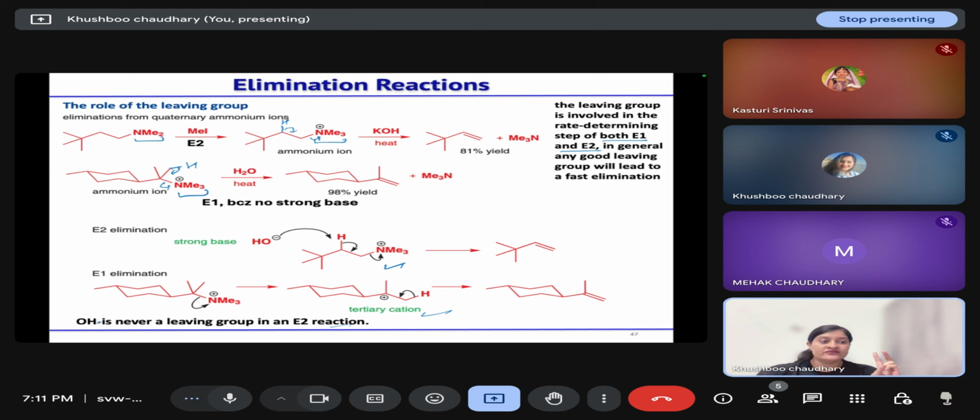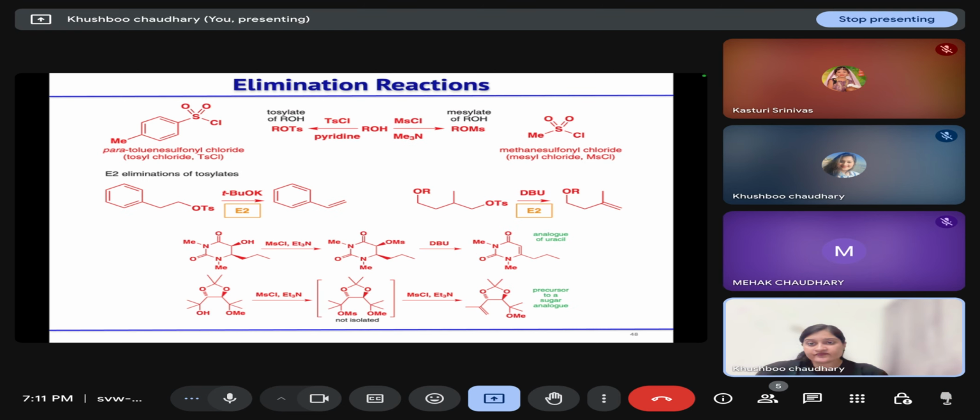If we are treating it with compounds that can form a stronger bond with oxygen like PBr3 or PPh3, we can use that, or we can convert the hydroxyl group into tosylate or mesylate for converting it into a better leaving group. So if you have your alcohol and you are treating it with tosyl chloride or mesyl chloride, then this tosylate or mesylate will form.